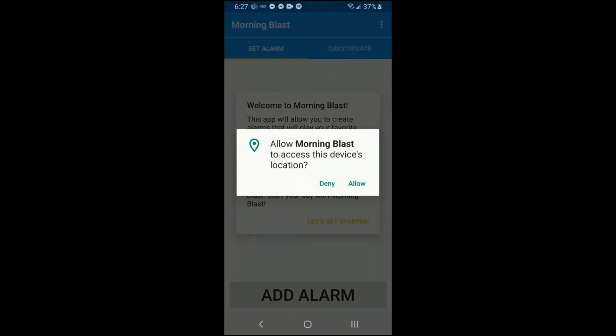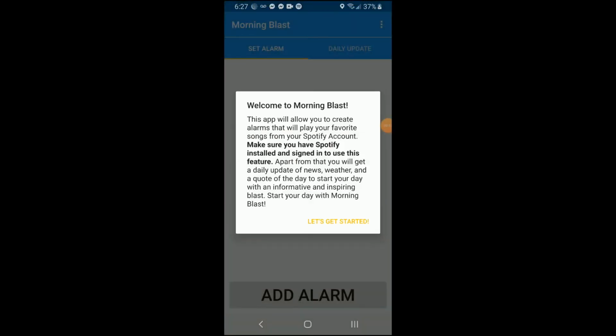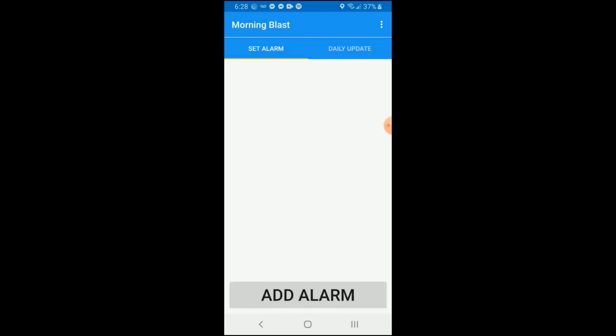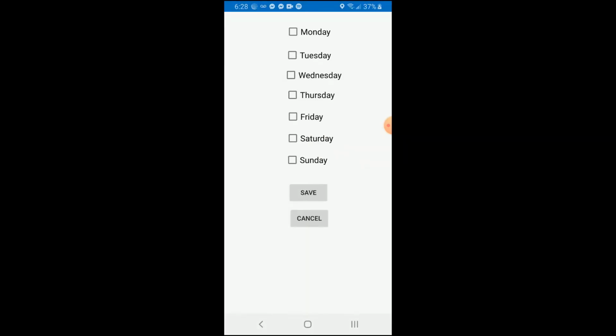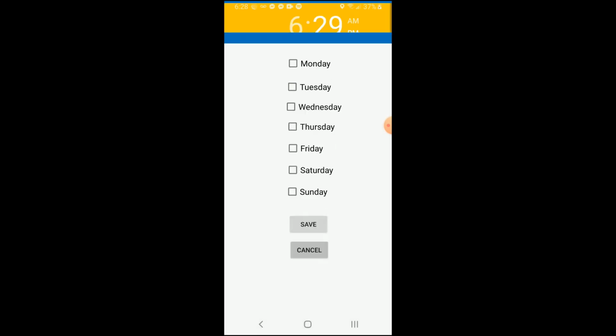of information and energy. In the demo of my app, it requests the device location, and there's just an intro dialog over here. I'm able to add an alarm, so I'll schedule an alarm for 6:29. It's today's date by default, but I could pick some other day if I wanted to. I can also pick a recurring alarm, so I could do every Monday or every Monday and Tuesday, but we don't need that for now.